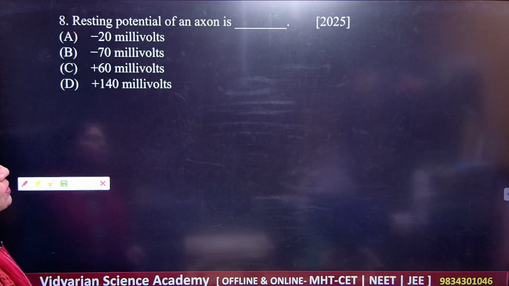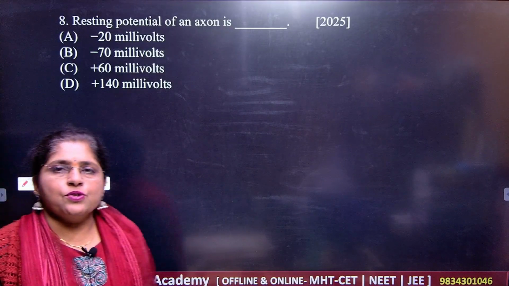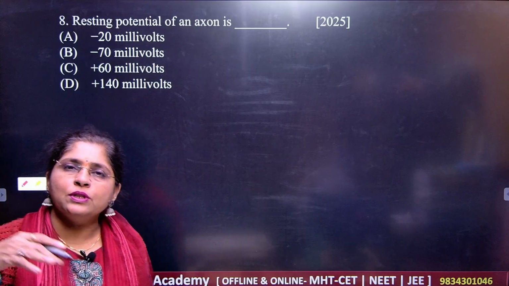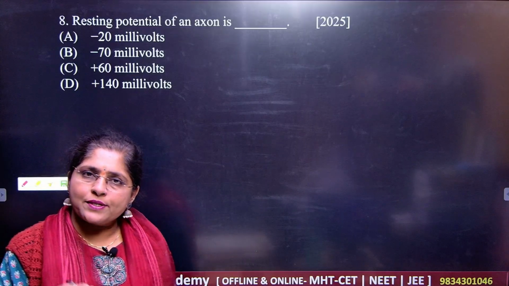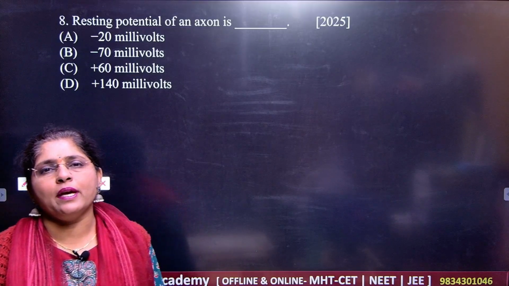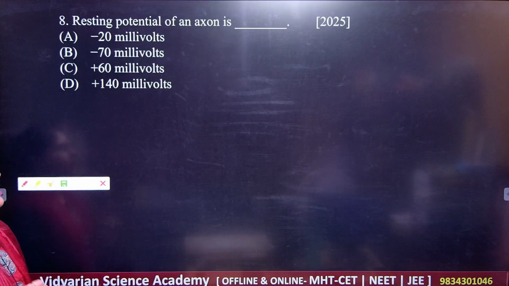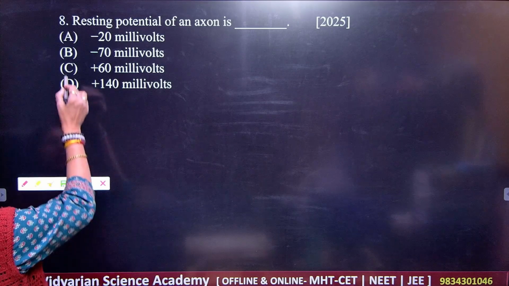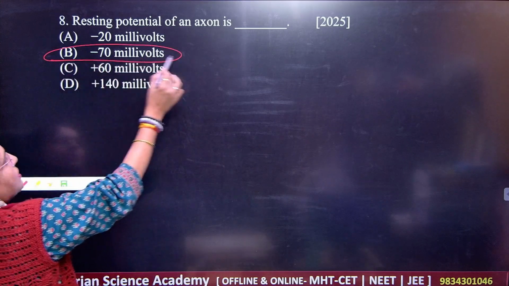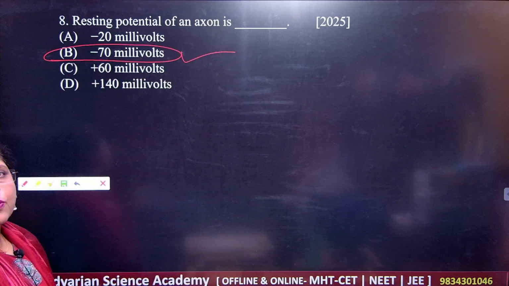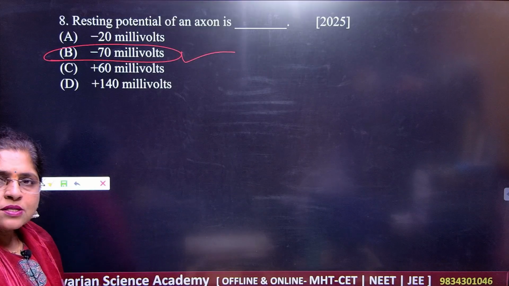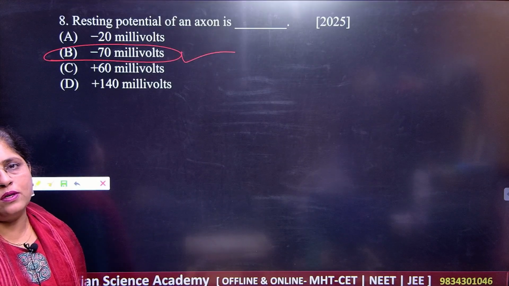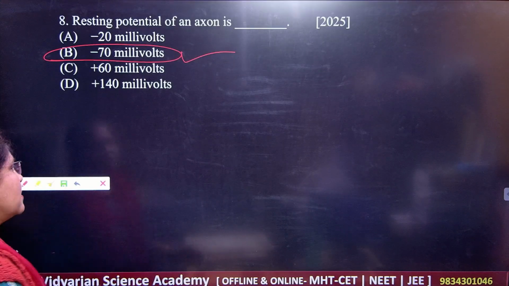The resting potential of the axon is dash. So please remember the transmission of the impulse through the synapse, then through the axon. Both the reactions you should be able to do perfectly. You should know that the resting potential of this is around minus 70 millivolts. So for question number 8, your answer is B. Remember the answer, minus 70 millivolts. Got it? Please note down this answer.